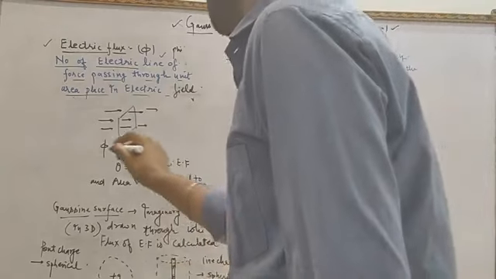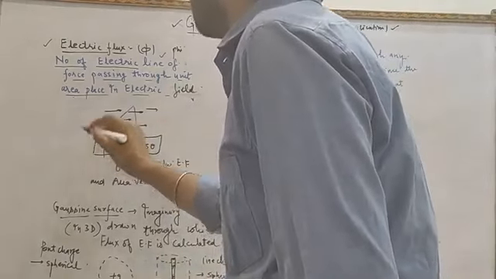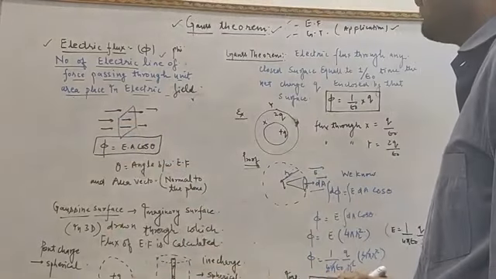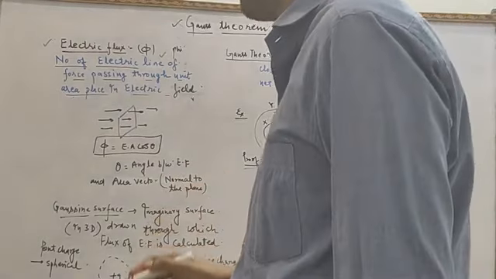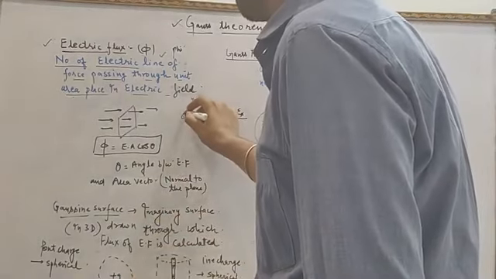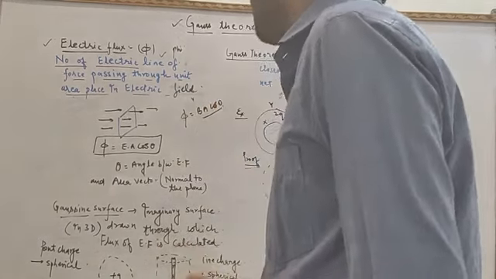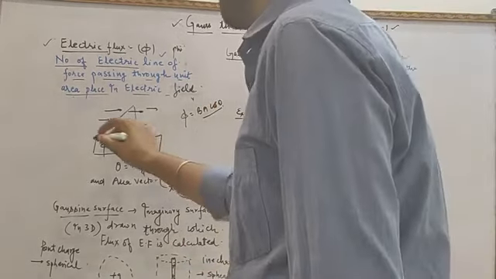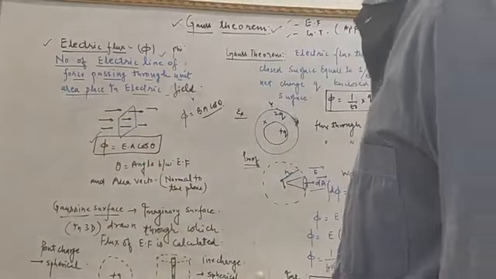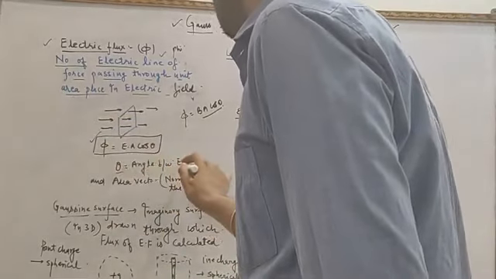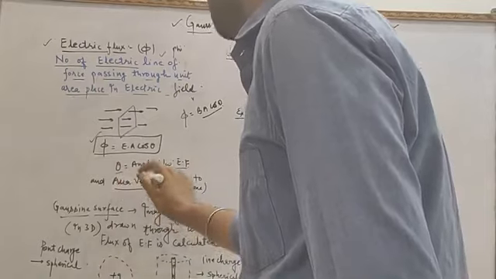So what is the formula for the electric flux? EA cos theta. If you remember class 10th, magnetic flux was BA cos theta, if you remember the AC generator from class 10. So phi is equal to EA cos theta, where theta is the angle between the electric field and the area vector.